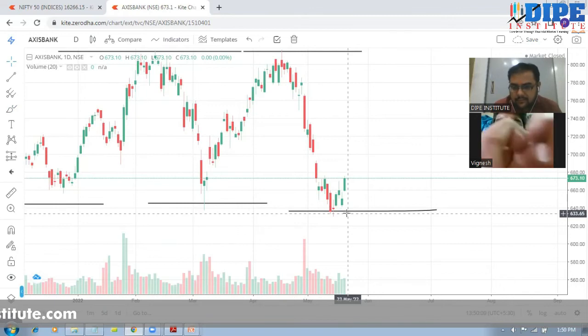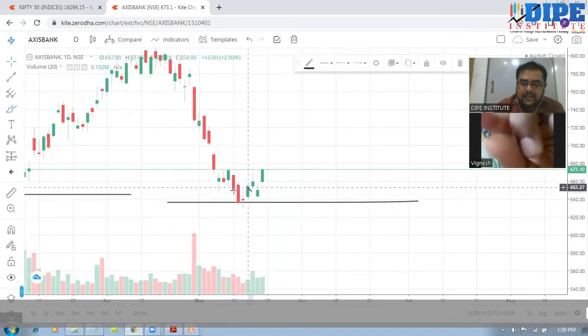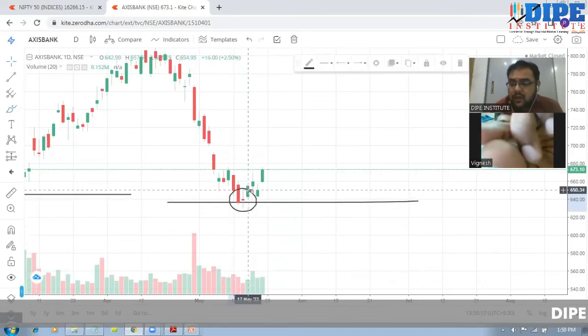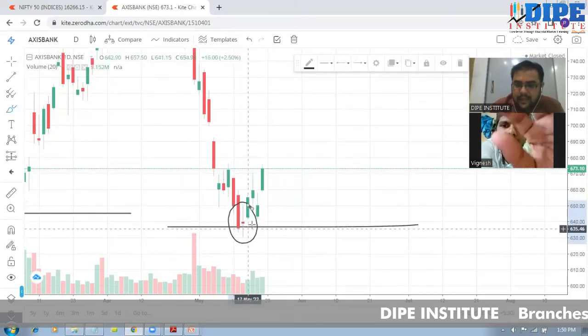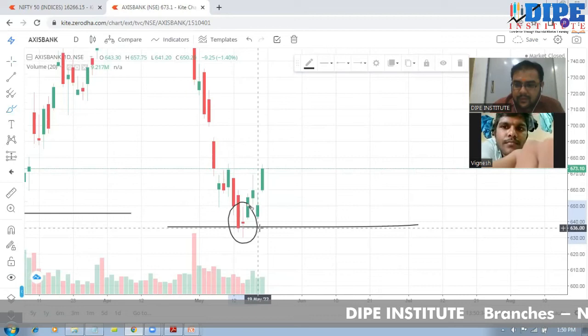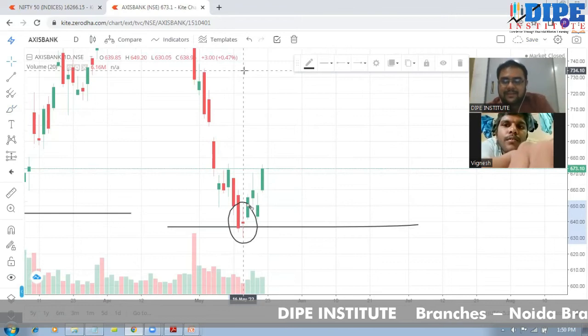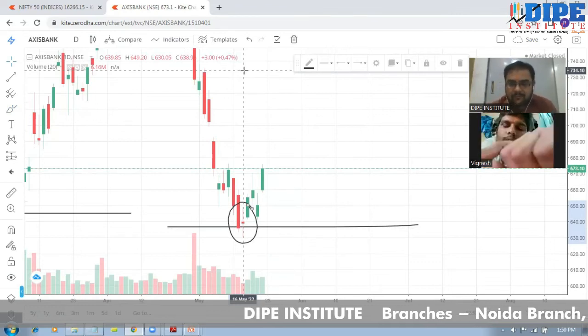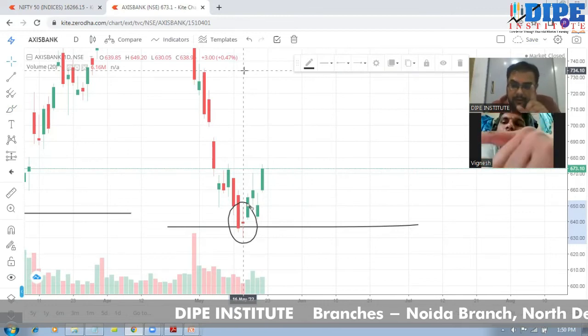Sir, here a doji formation will form now, and after that it will increase. Every time it is not necessary that a doji will form. I told you there are 26 patterns, right? Any pattern can form. Doji is one of them. Here we are luckily getting a doji, but it is not necessary that a doji will always form. Among the 26, any one will form, then we can say it's going to increase.